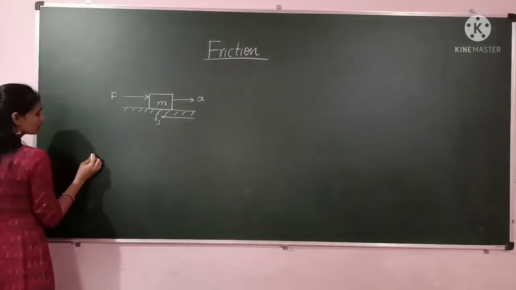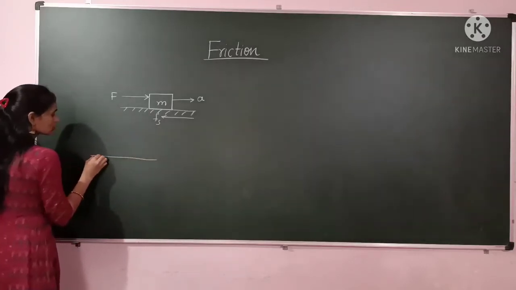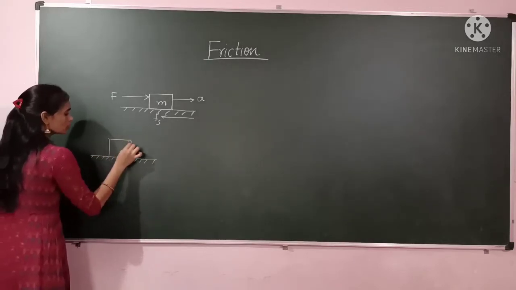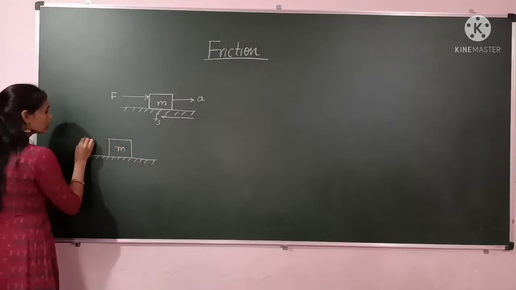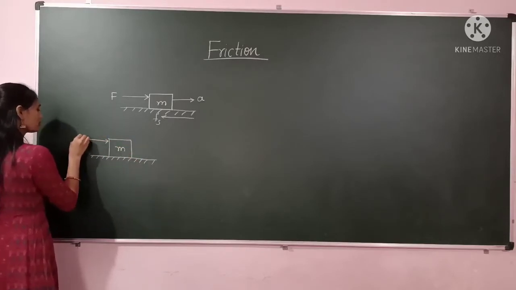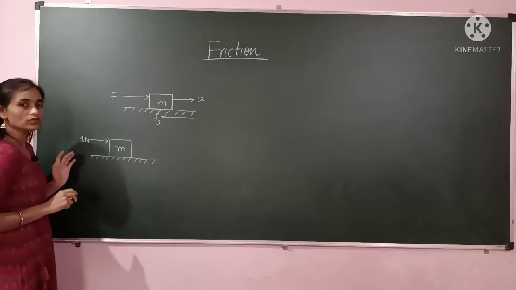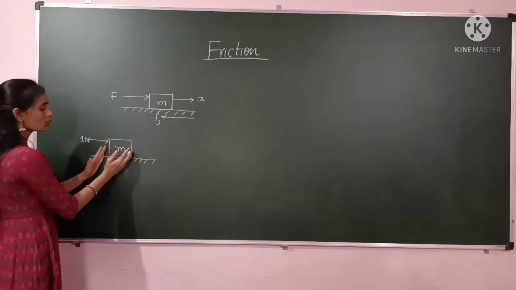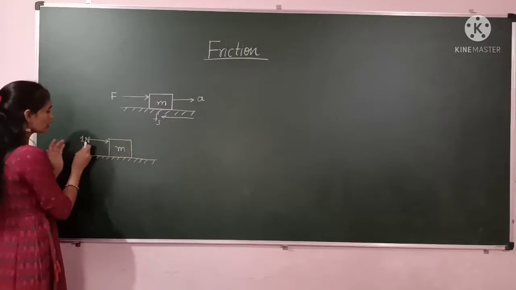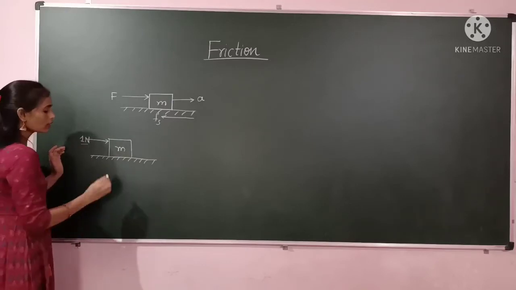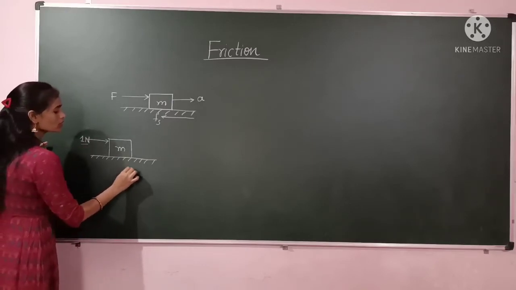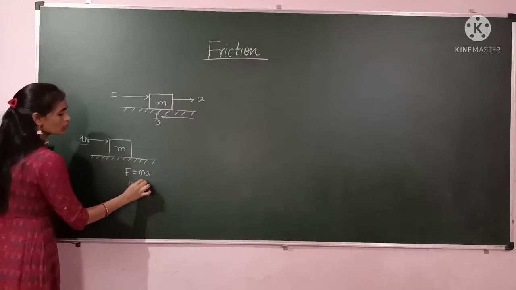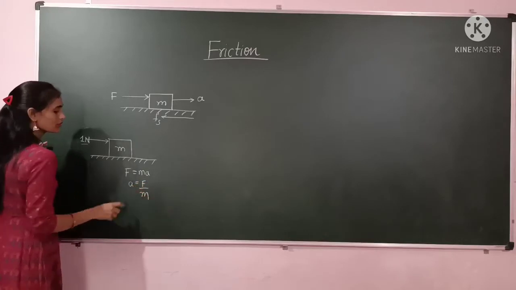Now I will give you examples. This is our surface. On this surface I keep a block which has some mass m, and here I apply 1 Newton of force. What I observe is that this block is not moving, it is at rest. According to Newton's second law of motion, F is equal to ma, so acceleration equals F divided by m.